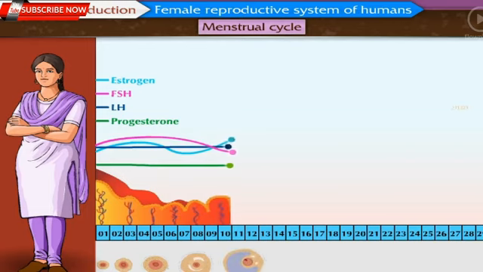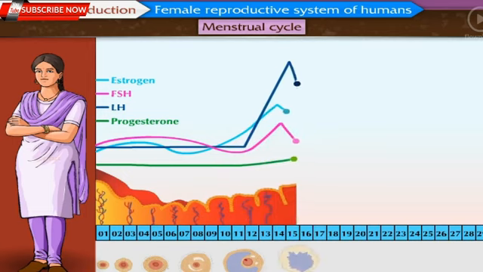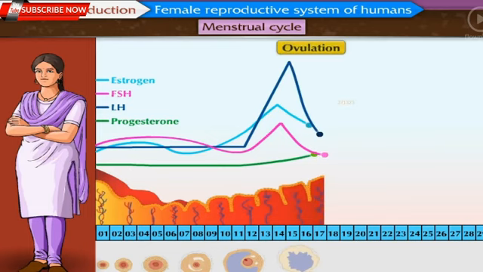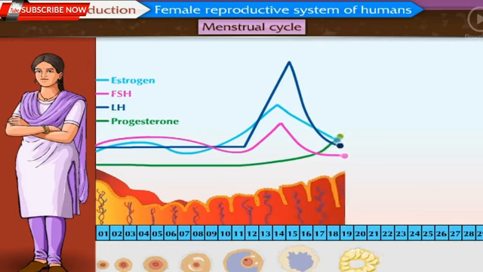Meanwhile, the developing follicle completes its development. It bursts under the effect of luteinizing hormone and the oocyte is released. This is called ovulation.